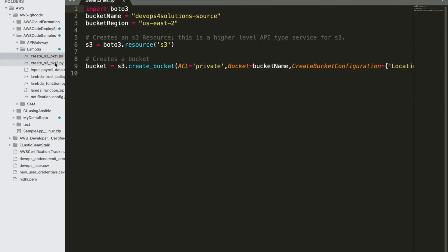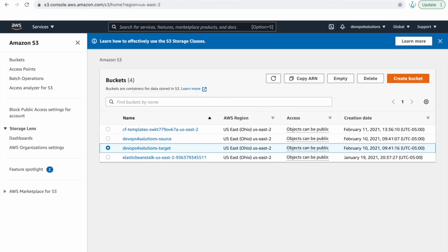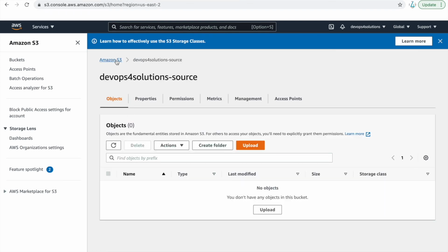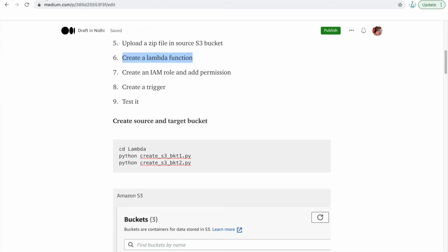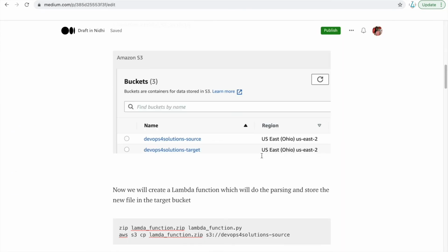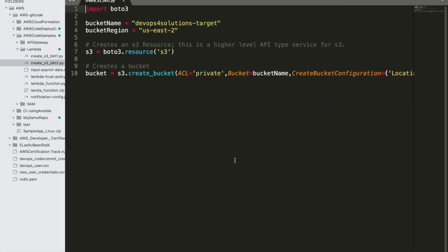These are my Python code for creating an S3 bucket. You can put your name, and this is how you can create the bucket. I have these two buckets already created, the DevOps source bucket, and this is the target bucket. So we already did the two steps. Now we need to create a Lambda function.